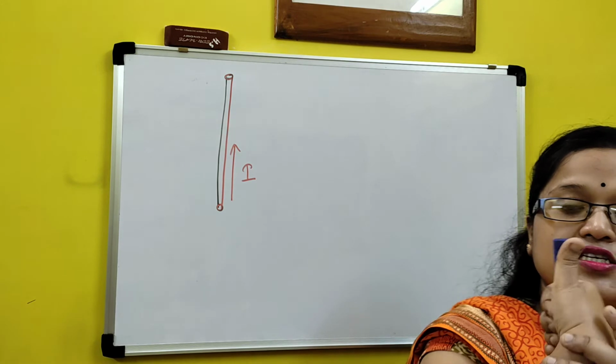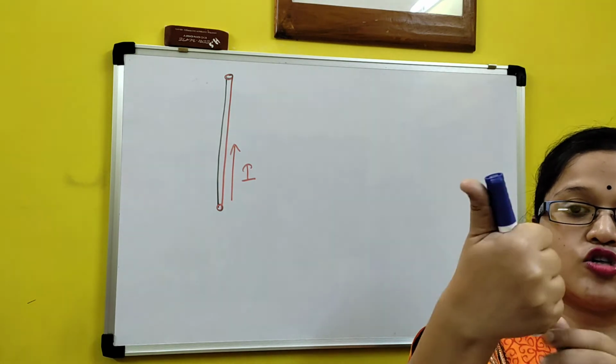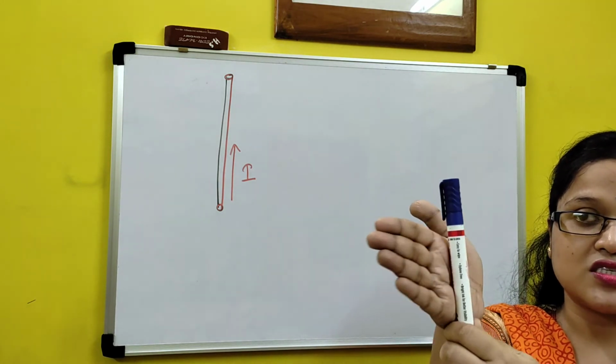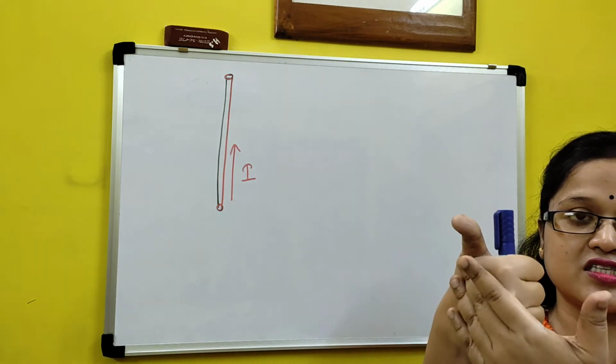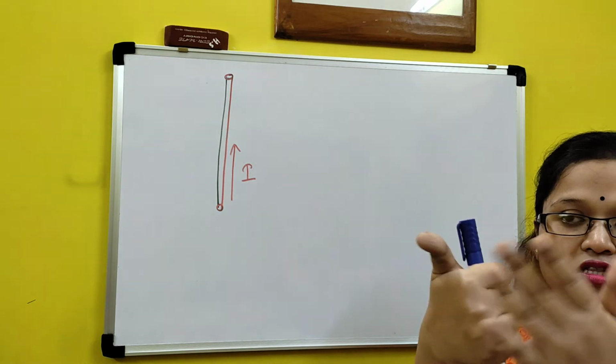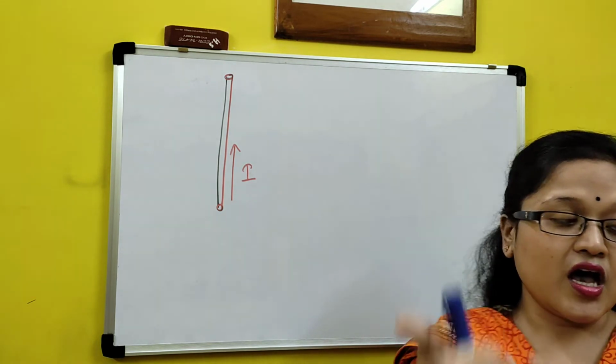See, if this is my current carrying conductor, this is my finger, and this is the direction of the magnetic field. This is the starting point, this is the ending point.